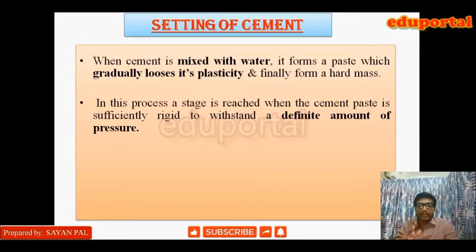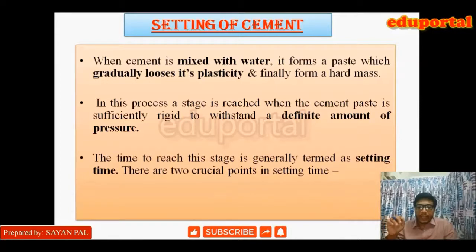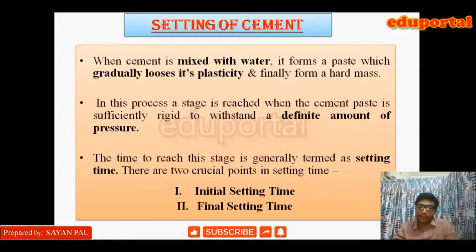At different stages we apply a definite amount of pressure to check whether the cement paste has set or not. That is what we mean by applying a definite amount of pressure. Now the time to reach this stage is generally termed the setting time of cement, and there are two crucial points in setting time: one is the initial setting time and one is the final setting time.